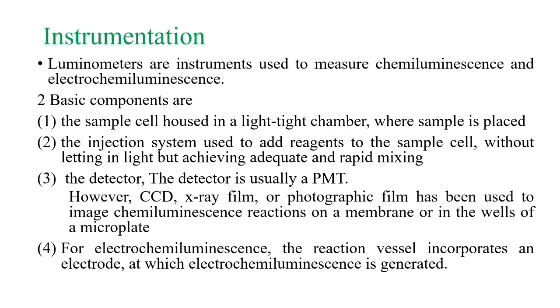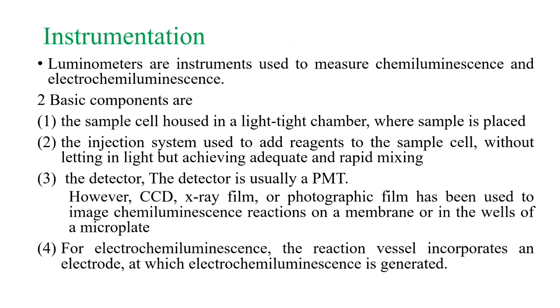Next, the injection system, which is used to add reagents to the sample without letting in light but achieving adequate and rapid mixing. Next, the detector, usually a PMT, which means photomultiplier tube.